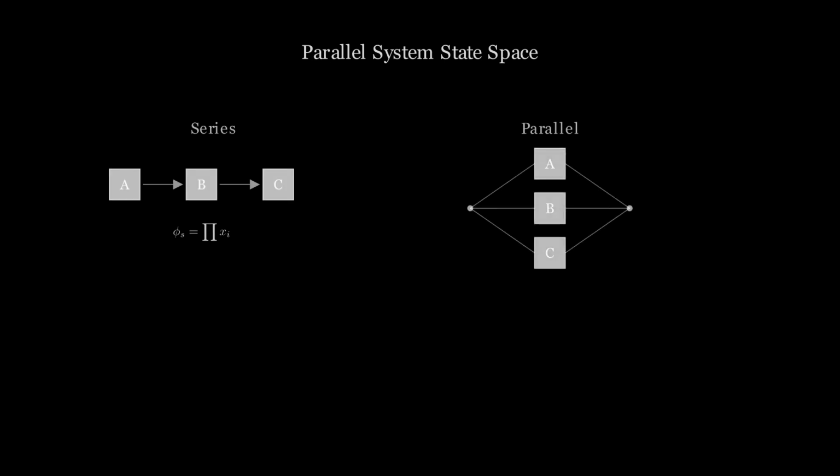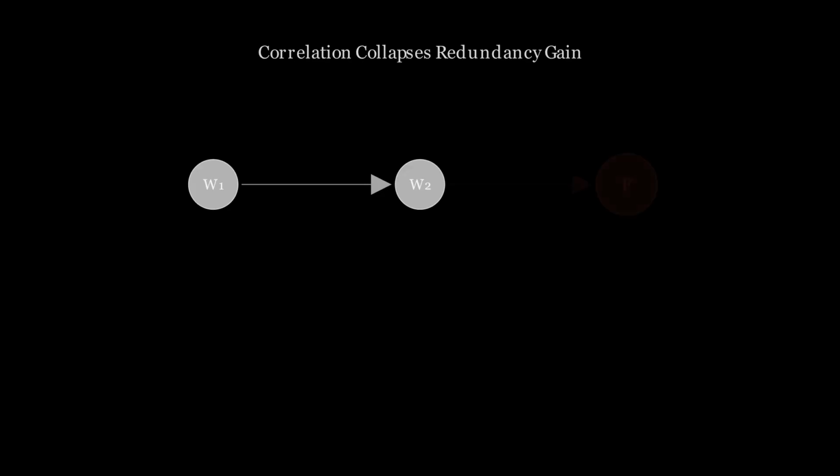In a parallel system, each component is either working or it has stopped. The system keeps running as long as at least one component is still working. Two components give four possible combinations of states. Only one combination, both stopped, brings down the system. The system state is determined by the component states. When two components fail independently, both have to fail at once for the system to go down.